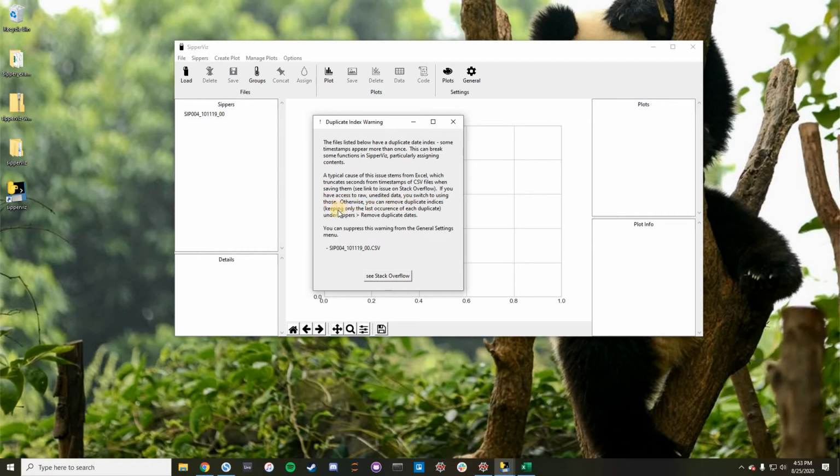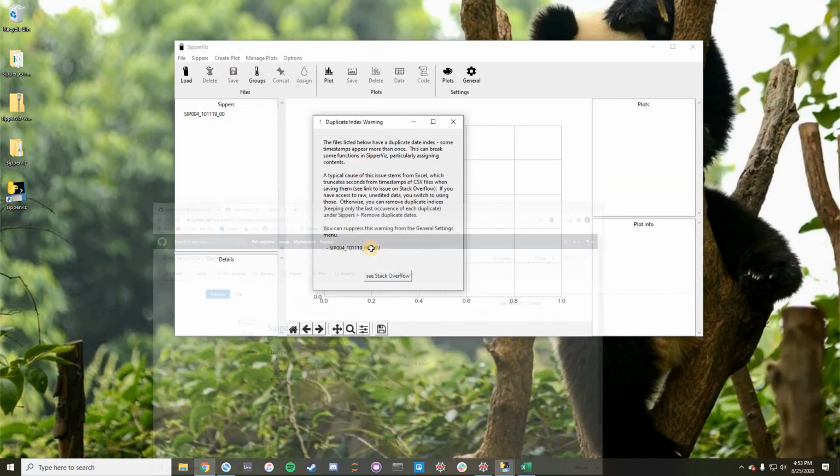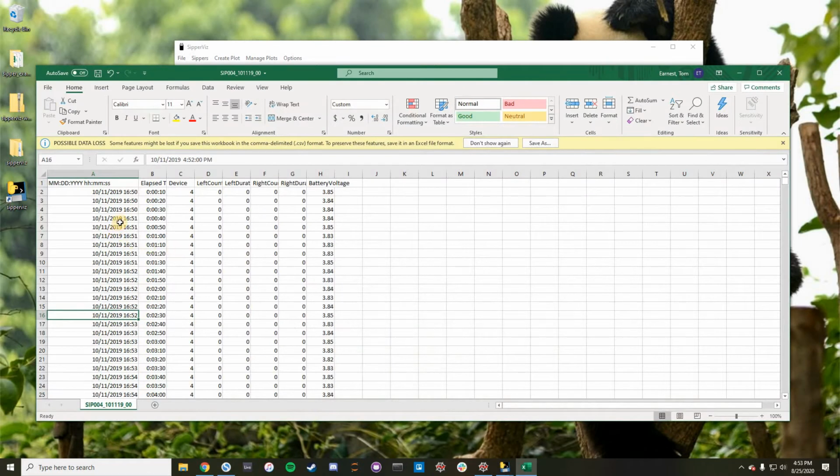There is a function in SipperViz for dealing with this as well. That's called remove duplicate dates. What that's going to do is just, whenever there are duplicate dates, just select the most recent one and get rid of the rest. So all these rows would get deleted.